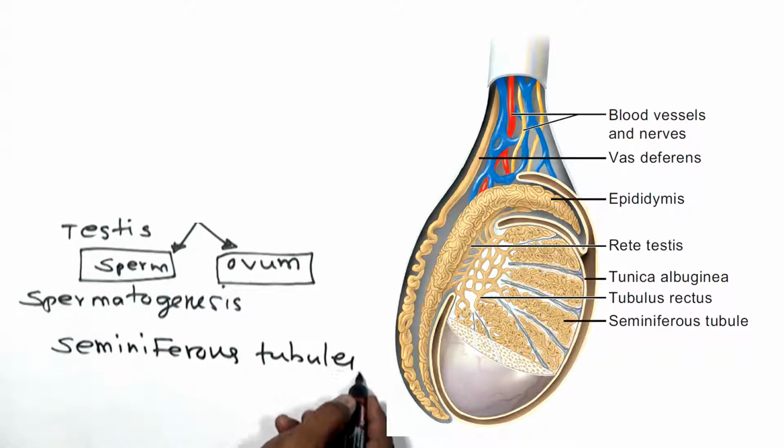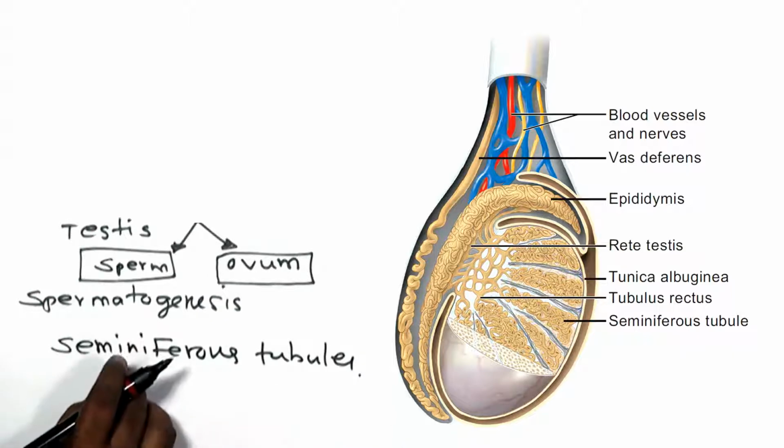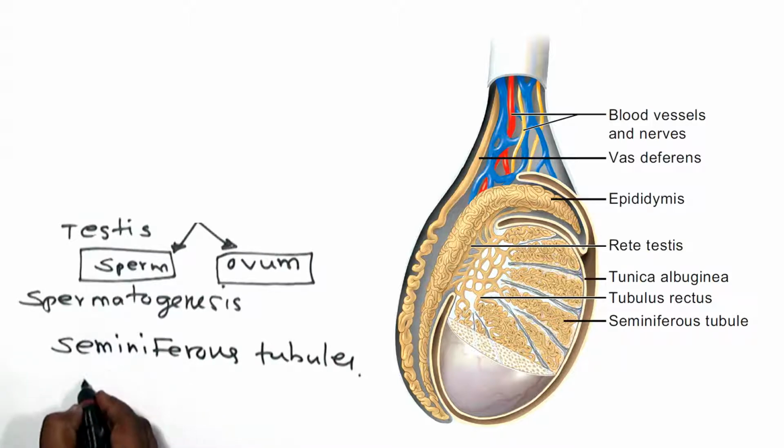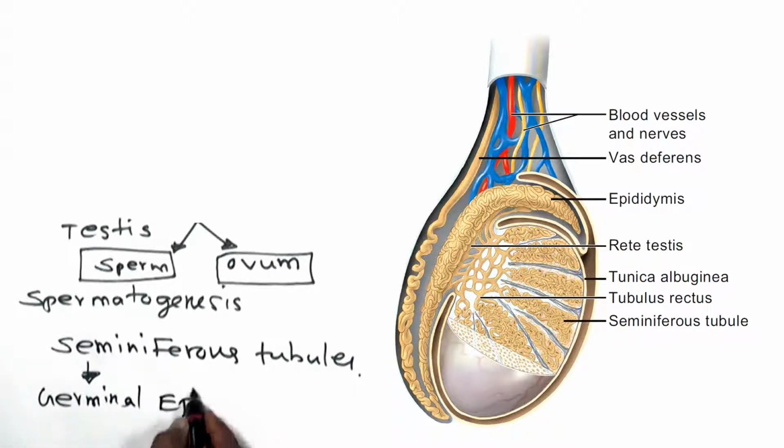In the seminiferous tubules, sperm formation happens in specific cells, the germinal epithelial cells, which we specifically call spermatogonia.